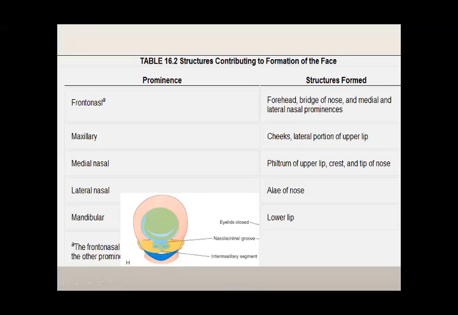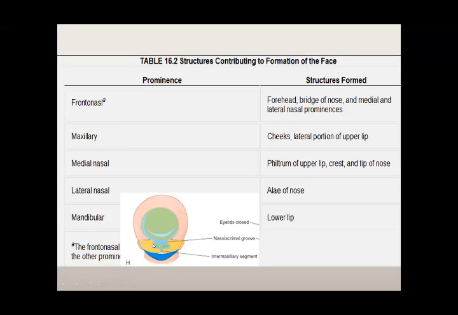One quick look at what develops from which part. Frontonasal prominence: you have the development of the forehead, the medial nasal prominence and lateral nasal prominence, and also the bridge of the nose. So it is forehead, bridge of the nose, the medial nasal prominence and the lateral nasal prominence.